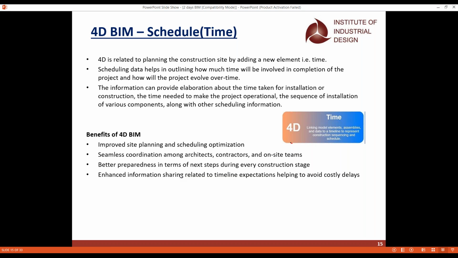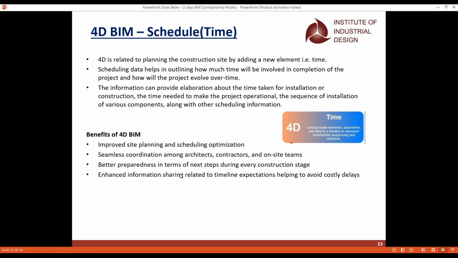They will tell us that we have a resource problem, that they cannot find this material to fit here. Sometimes general disasters occur, maybe rain or flood. When a disaster occurs, the on-site team will let us know that the time will get expanded or lessened. So these are all the coordination that occurs among the contractors, the architects, and also the on-site teams.